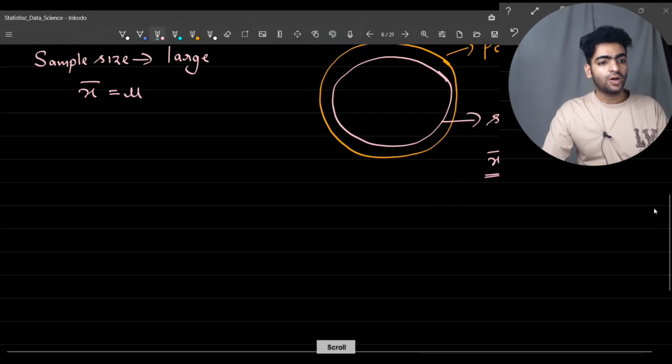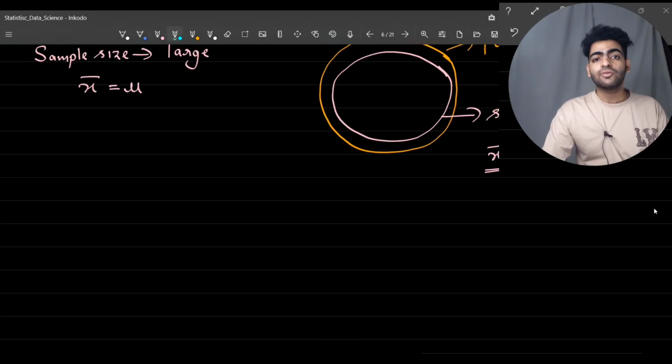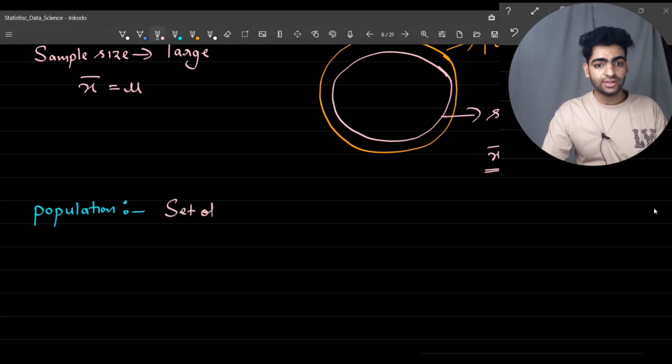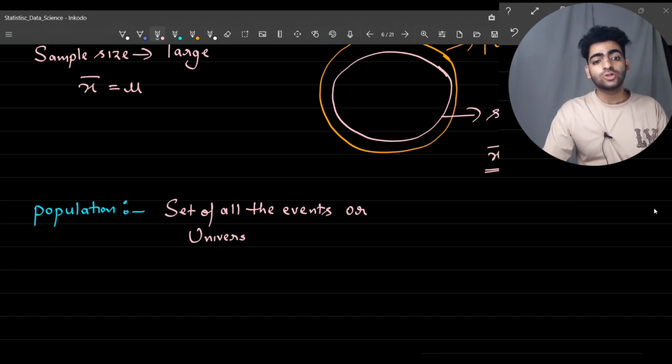Now let's try to understand the simple definition of population. Population, in a nutshell, is a set of all the events or a set of all the observations, or you can say the universe of all things, the universe of everything.